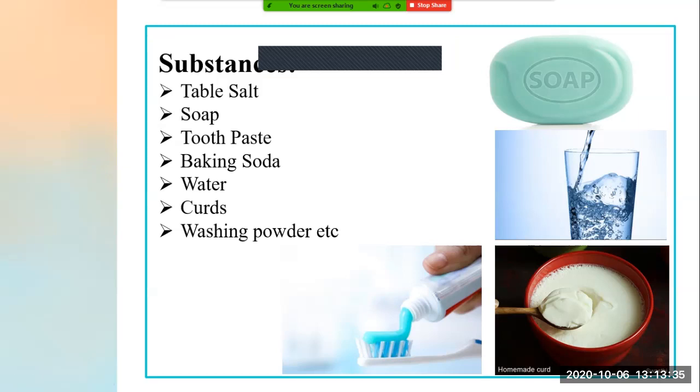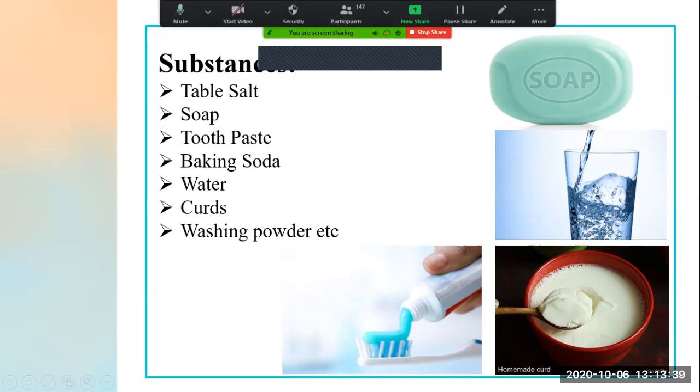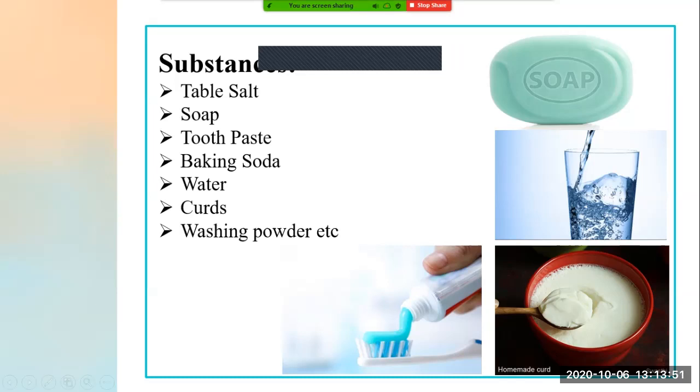Now next is curd. Curd, you all know, dahi. Can you see the picture here? So curd is used for what? In salad also we use, for cooking purpose also we use, and curd is very useful for bones also, right? And next is washing powder.